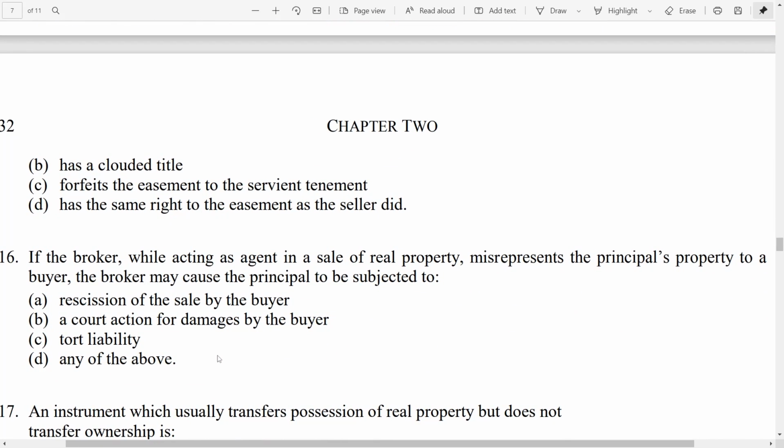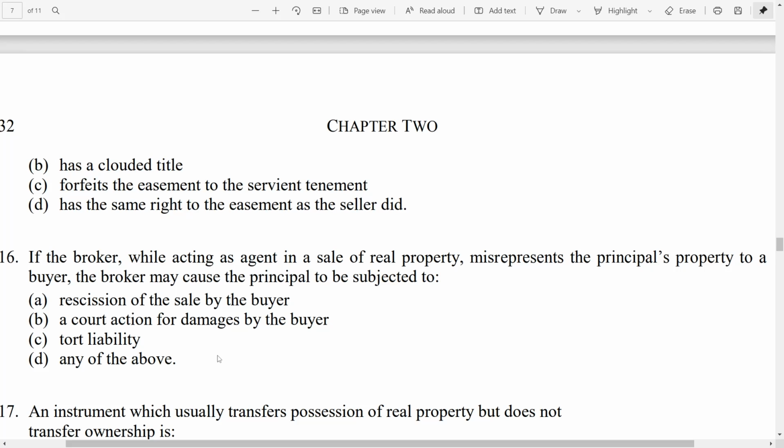16. If the broker, while acting as agent in a sale of real property, misrepresents the principal's property to a buyer, the broker may cause the principal to be subjected to A, rescission of the sale by the buyer, B, a court action for damages by the buyer, C, tort liability, D, any of the above. Well, if the broker who is acting as the agent in the sale of the property misrepresents the principal's property to the buyer, the broker may cause the principal to be subjected to the buyer deciding to back out of the agreement, so rescission of the sale.